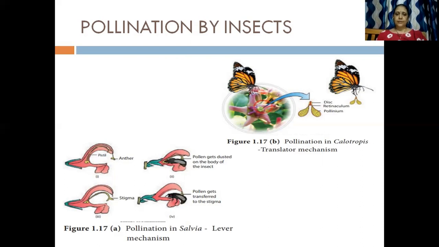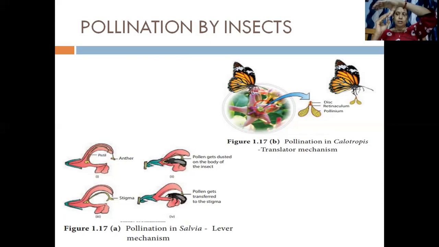Now in case of salvia, as I had told the other day, it acts as a lever. Once the bee comes and sits on the lower petal, it acts as a lever. So the upper petal falls behind the body of the bee, and the pollen grain gets transferred to the stigma, because the upper petal has the stigma.